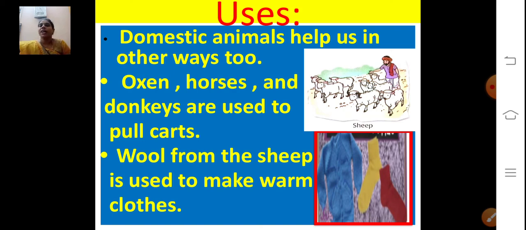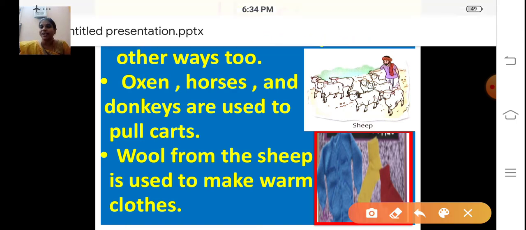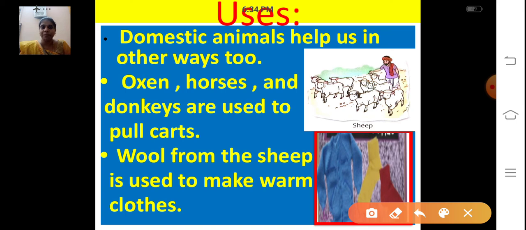So now, what is the use of the donkeys and horses? They are used to pull the carts. Oxen, horses and donkeys are used to pull the carts. And wool from the sheep is used to make warm clothes like sweaters and socks.